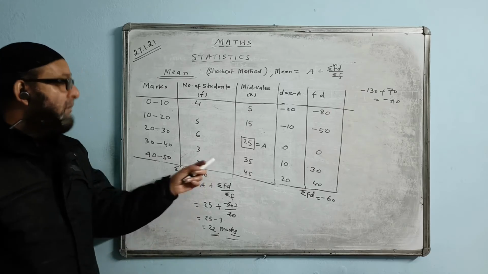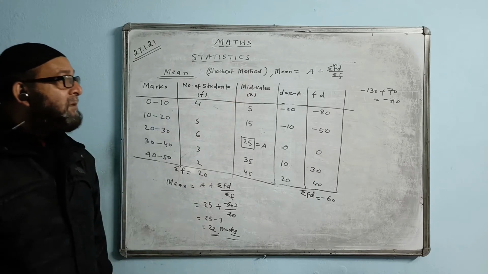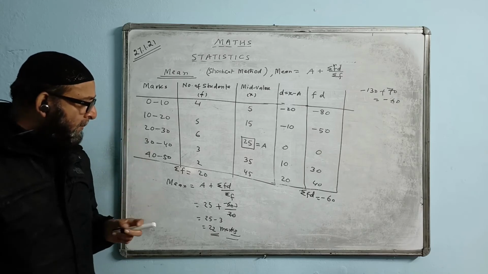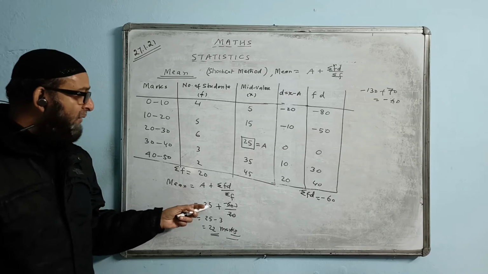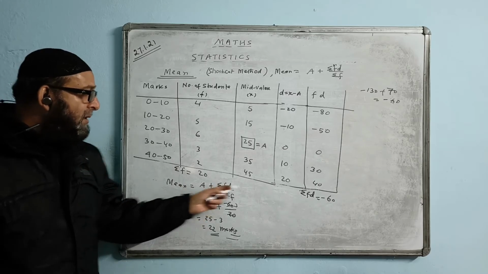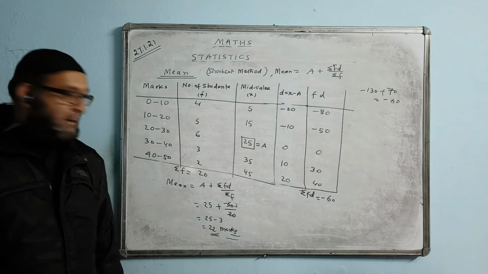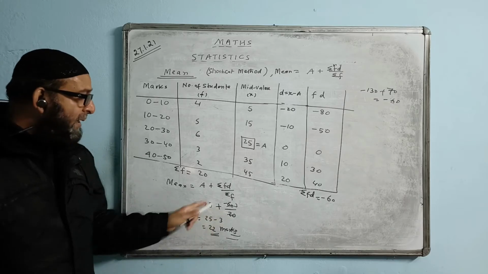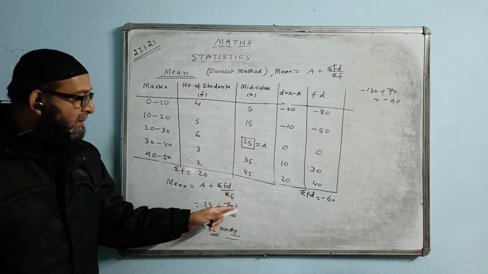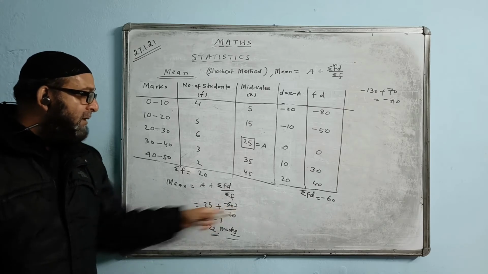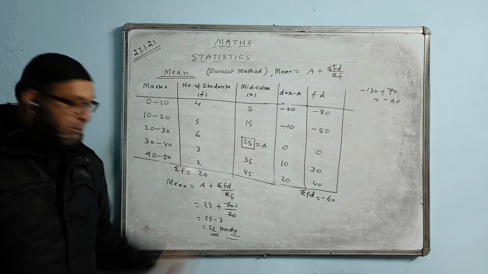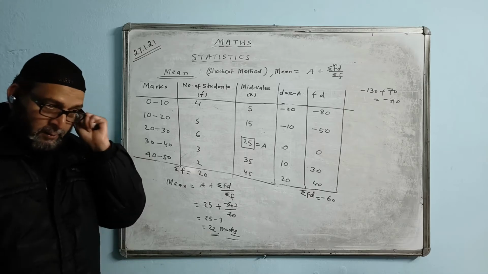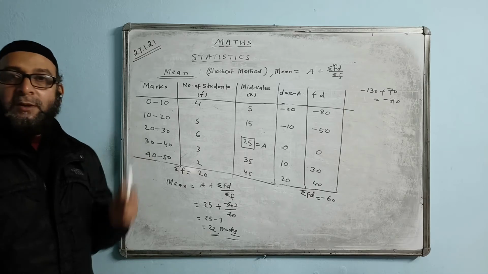Assumed mean, plus, the formula is A plus summation FD by summation F. A value is 25, plus in the formula, sign, summation FD value, plus minus 60. That minus 60. In some cases it may come plus 60. Accordingly we will do. Don't say you have to do this part separately. Whatever answer it may come, even a decimal, then you have to do 25 minus that or 25 plus that, whatever comes. Don't say it will become lengthy. Okay. This is the second method.